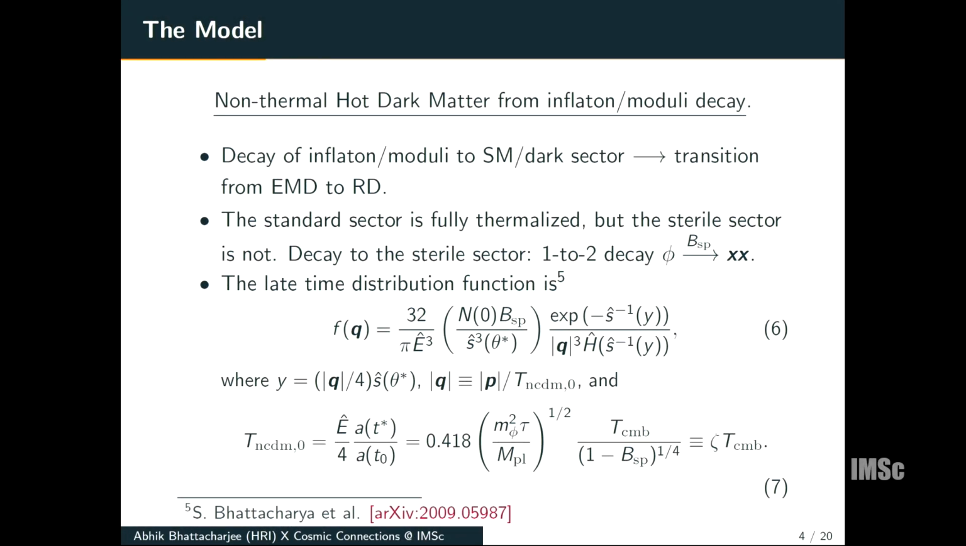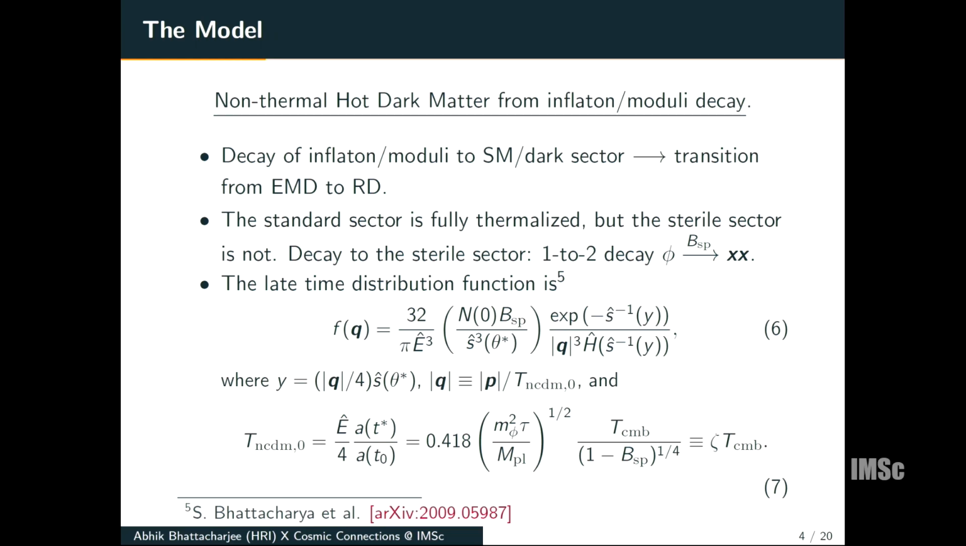Now coming to our model. We consider the decay of the inflaton or moduli mostly to the standard model sector and partly to the dark sector, which leads to a transition from an early matter-dominated era to a radiation-dominated era in the early universe. And due to interactions, the standard model sector is fully thermalized, but the sterile sector is not thermalized. And we consider the decay to the sterile sector to be of this 1 to 2 decay with a branching ratio B_sp.